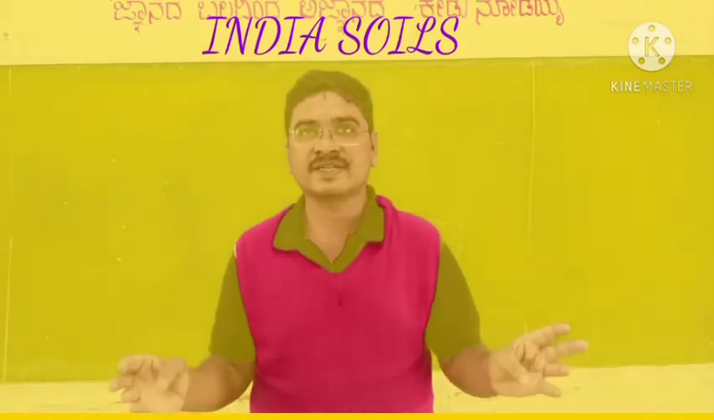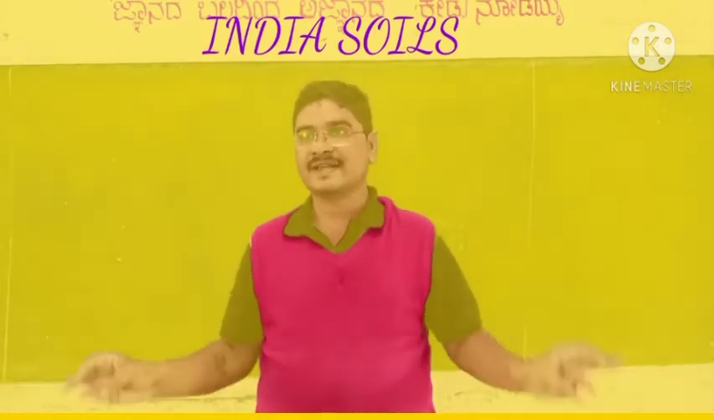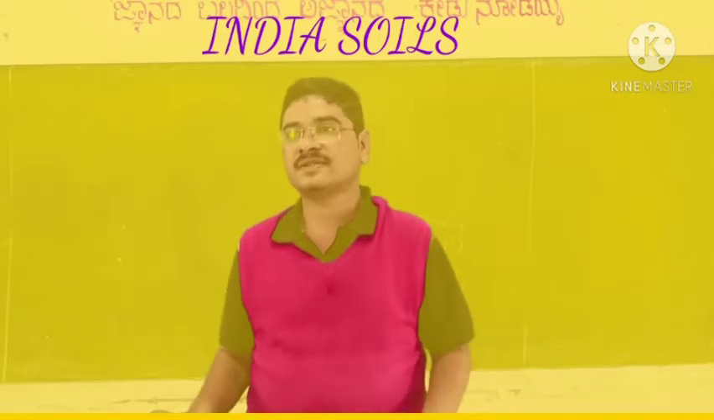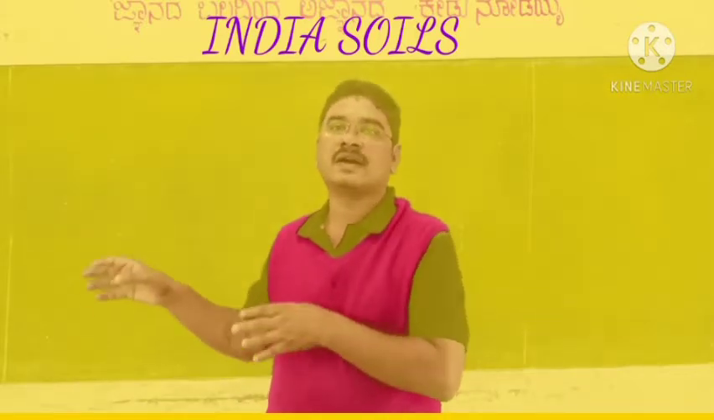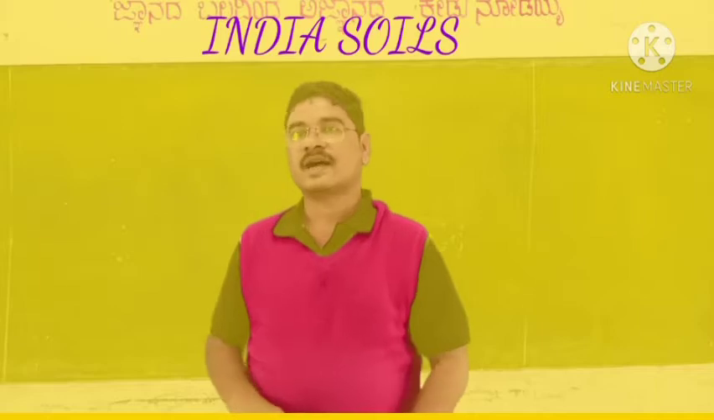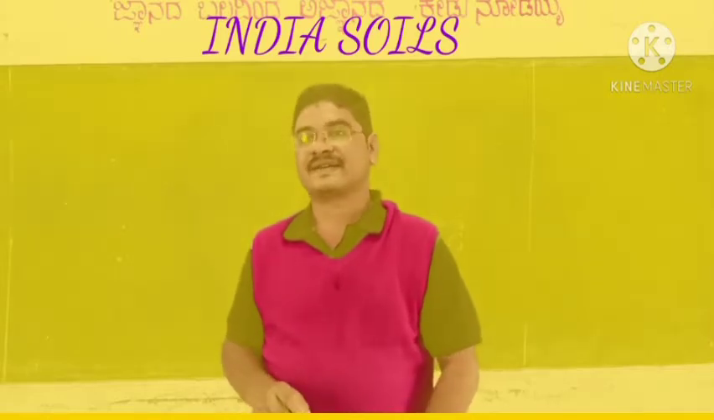First one is deforestation, overgrazing, shifting cultivation, faulty methods of agriculture, and making bricks and tiles, etc.